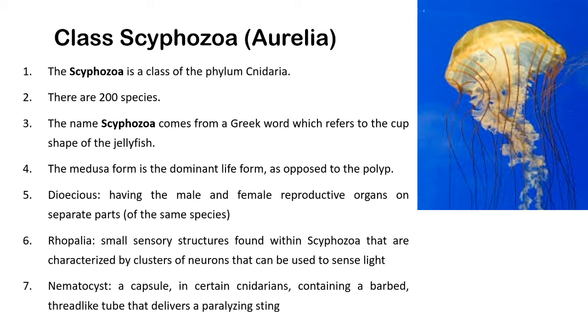The umbrella-shaped animal body bears hair-like structures called tentacles, with the help of which they can move or freely swim in water. The medusa form is the dominant life form as opposed to the polyps. In case of polyps, the body remains attached to the substratum, but in case of scyphozoan animals, they remain freely swimming in water. They occur in two forms, that is male and female form. So we call them dioecious animals.